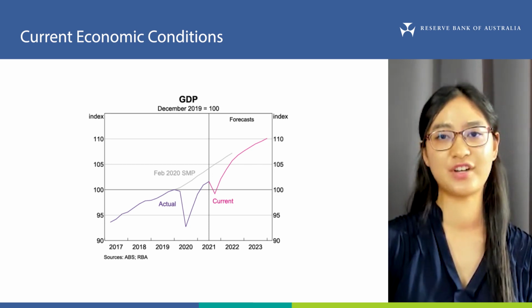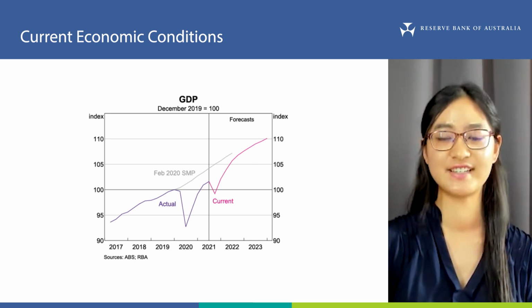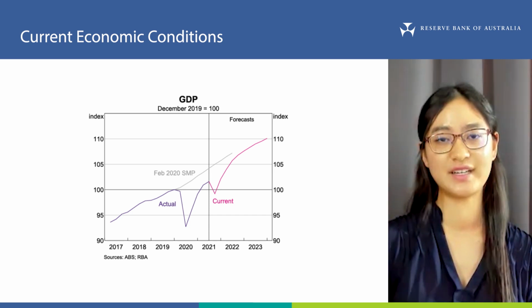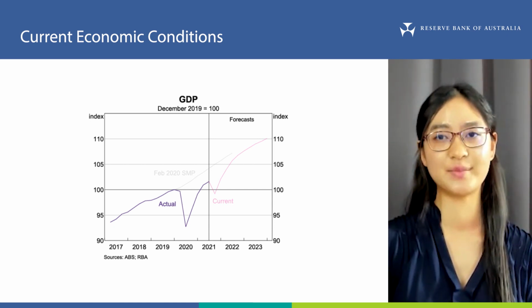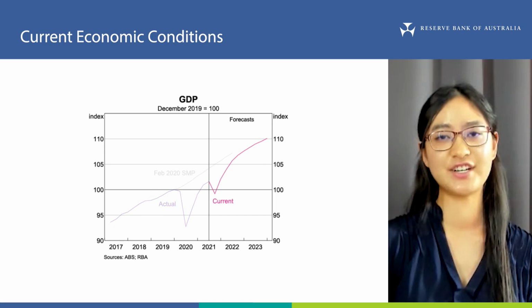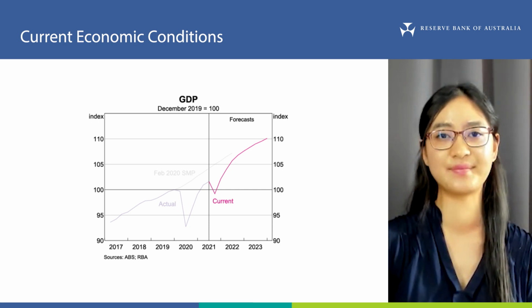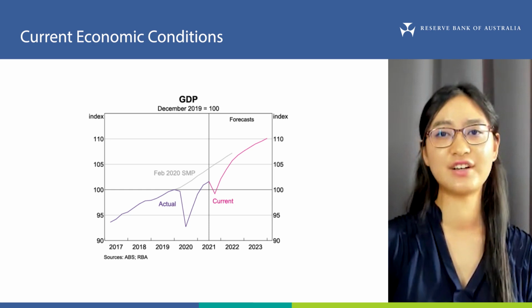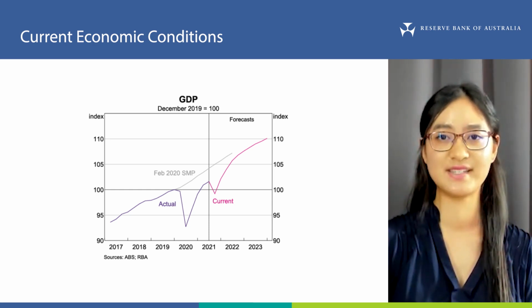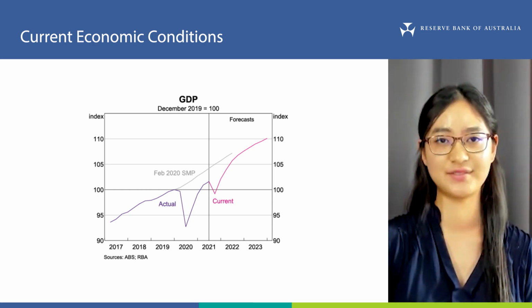Unsurprisingly, the recent wave of COVID cases and associated lockdowns means that we expect economic activity to have decreased sharply in the September quarter. The purple line on this chart shows how GDP has actually evolved throughout the pandemic, and the pink line shows how the RBA expects conditions to evolve over the next few years, or over our forecast period. Prior to the recent outbreaks of COVID-19, the economy had grown to be 1.6% larger than its pre-COVID level.